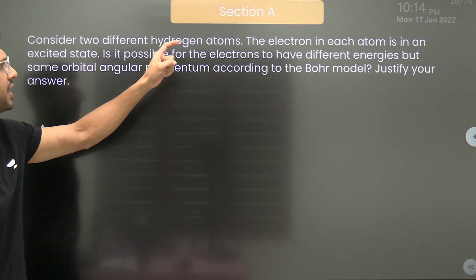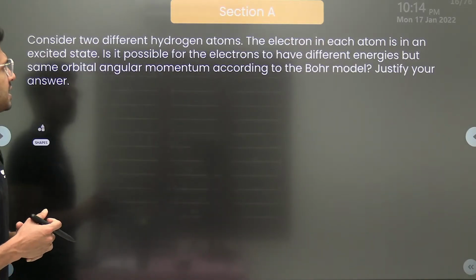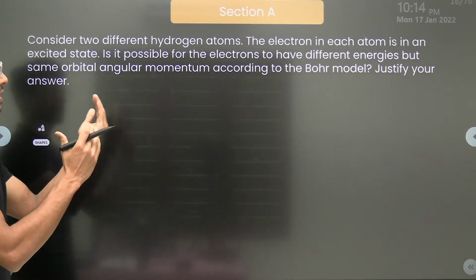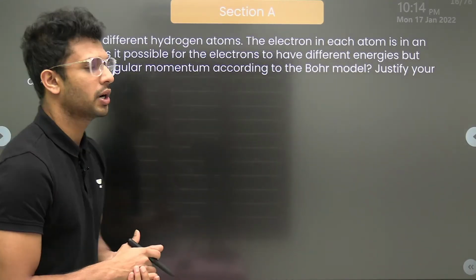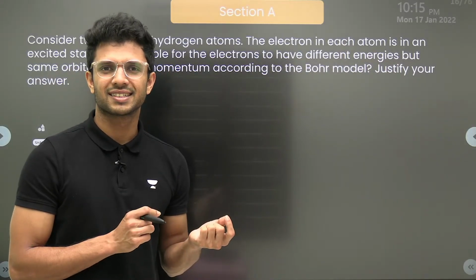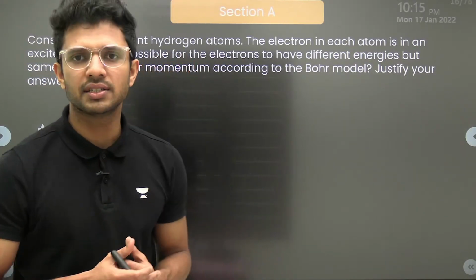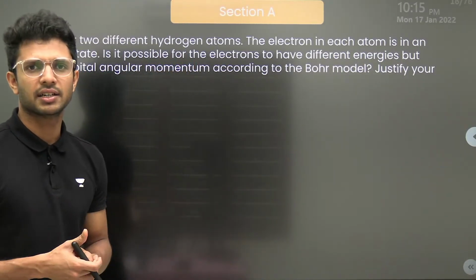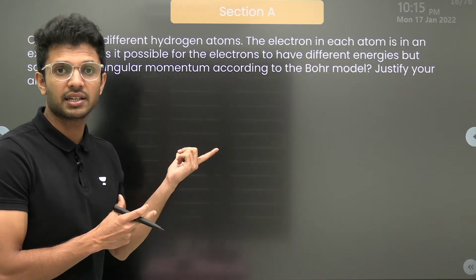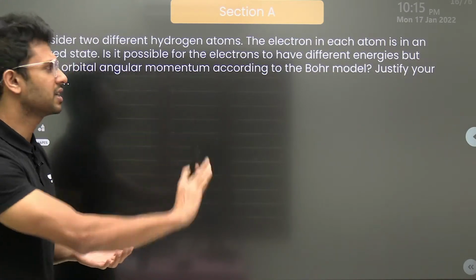Consider two different hydrogen atoms. The electron in each atom is in an excited state. Is it possible for the electrons to have different energies but the same orbital angular momentum according to the Bohr model? How many of you have learned the chapter of atoms from modern physics? I think it will be very less, right? Anyway, I'll help you understand how this question can be done, because many of you might not have done this chapter. So don't worry, I'll explain in detail about the concept when the chapter is done. For the time being, we'll discuss the question.